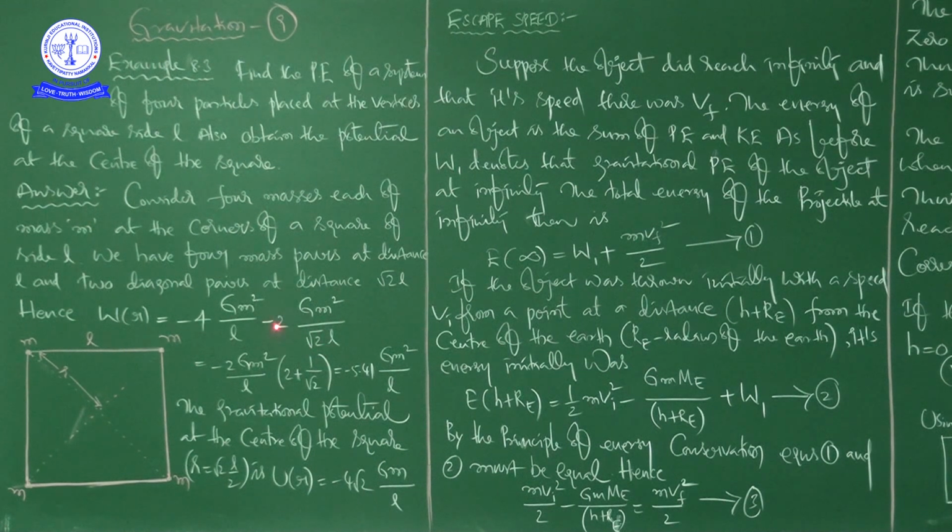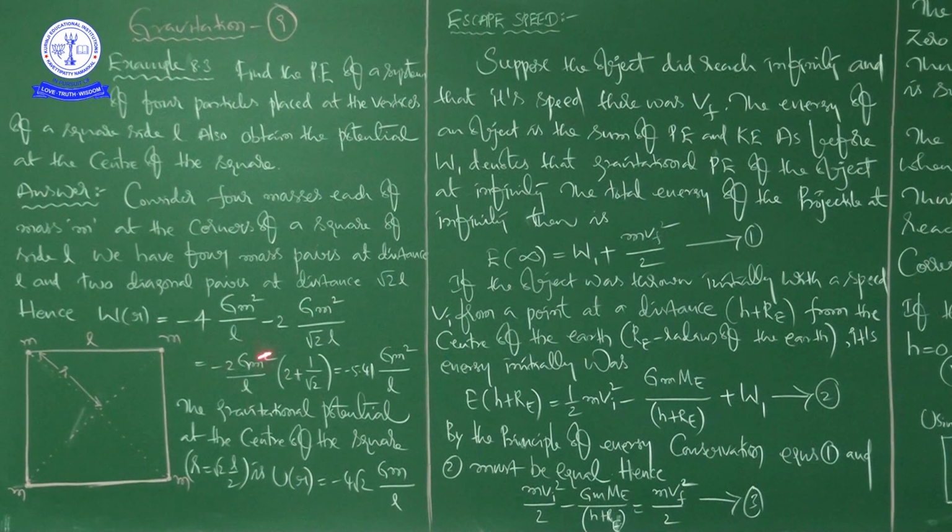Because root 2 will come here, this 2 you can write as root 2 into root 2. Then root 2 will get cancelled, so root 2 will remain here. Otherwise directly you can do it, because here 4, here 2, no? So you can take 2 G m square by L as common.